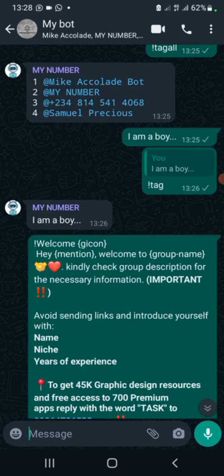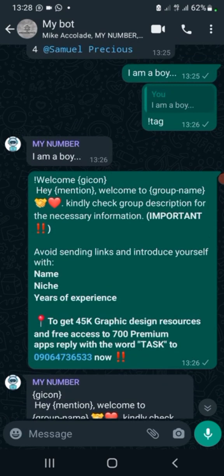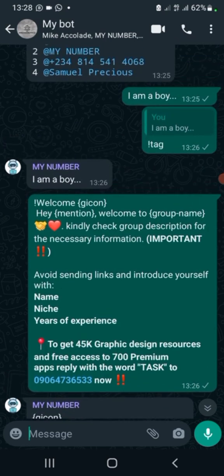All right, group name, welcome to, it will tell the person the group name. Then after that you can write all other information you want to display when the person joins the group. But the important things are the prompt, which is welcome, then the G icon, then A. This A, you could use anything. I put this there myself, that is anything you want to write. Maybe you want to write hi, but hey, this, to mention the person's name, then welcome to this group. So that's just how it works.